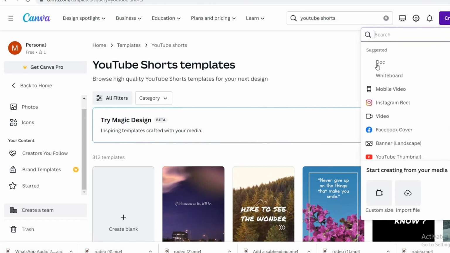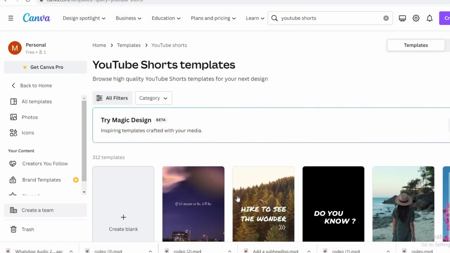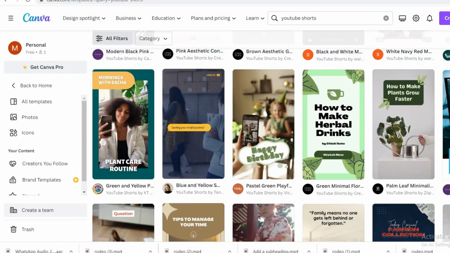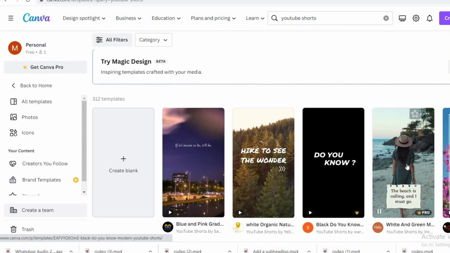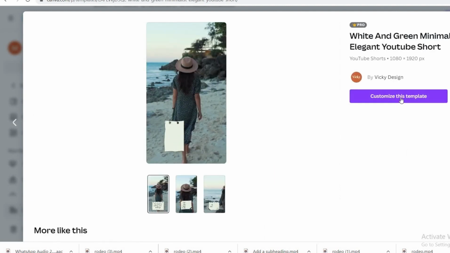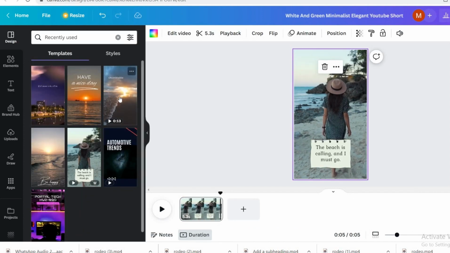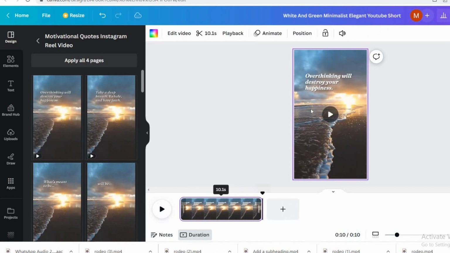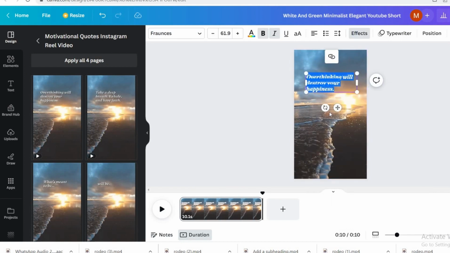Now we will move to Canva, and here we will select YouTube shorts and I will select any video which I would like for my shorts. Let me search more to see if I find a better one. After selecting the YouTube short format, I would go to customize this template, and here I will play and check if I like any more. This one is much better. I would select it and drag it to at least 10 seconds. You can choose 10 to 15.